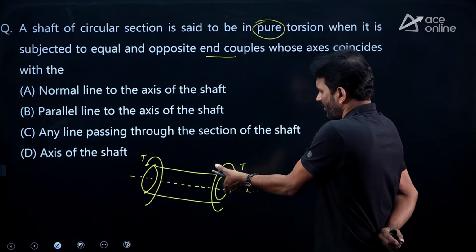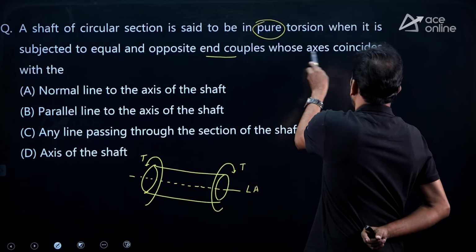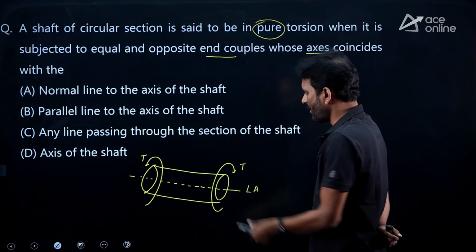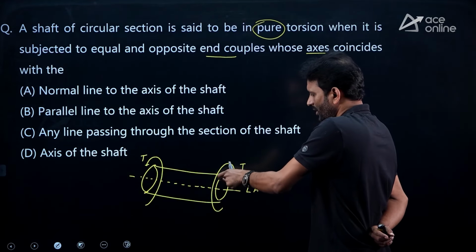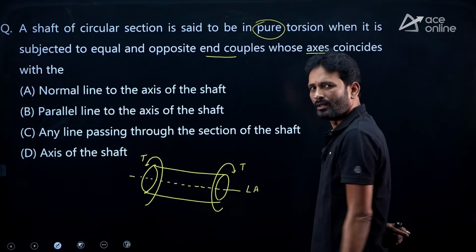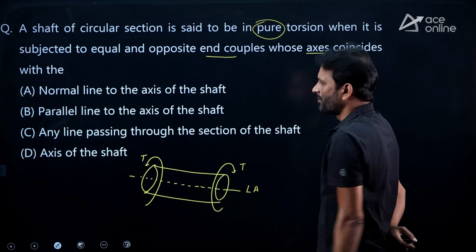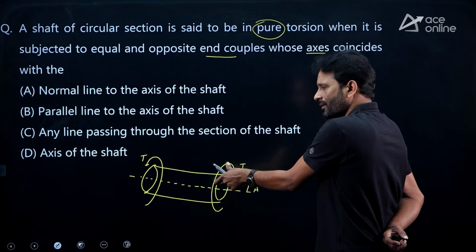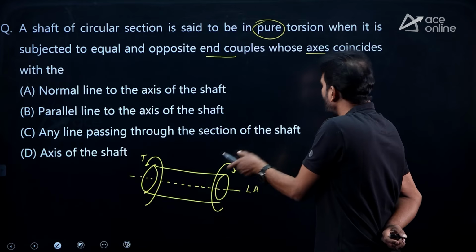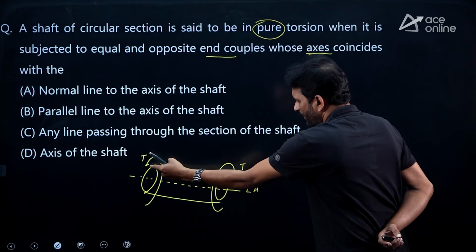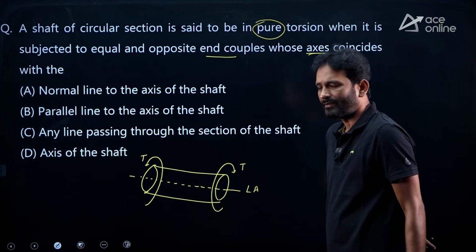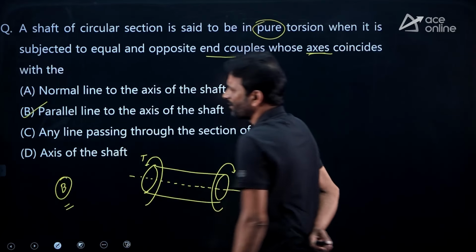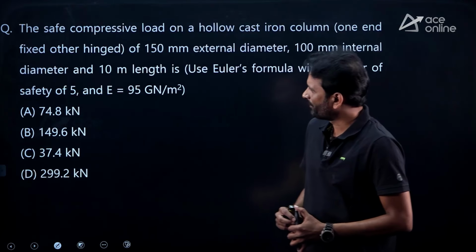That means when this couple axis coincides or is parallel to the axis of the shaft, when I am rotating it, the cross section is rotating something like this about the longitudinal axis of this particular member, then torsion generates. That means at the time of applying the couples, this couple axis is going to be parallel to the longitudinal axis of the member. So, obviously option B is correct for this particular question. Hope it is clear. See the next one.